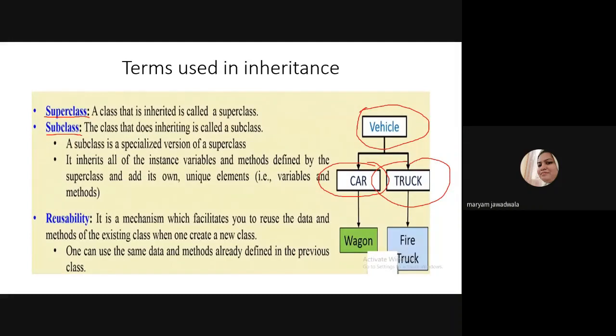Again, one more level of inheritance is there. I write a wagon class over here. So what is wagon? Wagon is a more specialized class of the superclass car, right? So this is one hierarchy. Vehicle is inherited by car, car is inherited by wagon, right? So this is multi-level inheritance. This branch is nothing but multi-level inheritance, students.